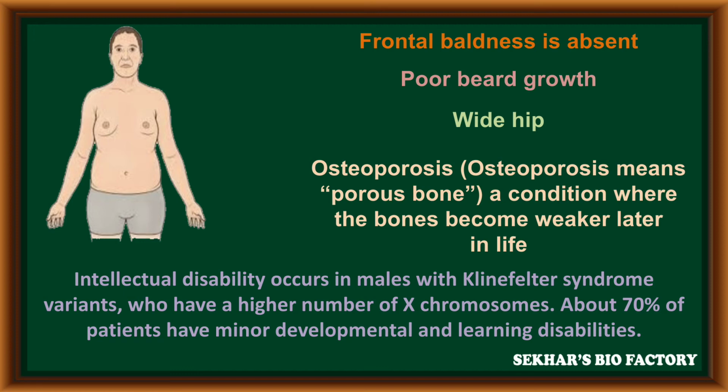Intellectual disability occurs in males with Klinefelter syndrome variants who have a high number of X chromosomes. About 70% of patients have minor developmental and learning disabilities.